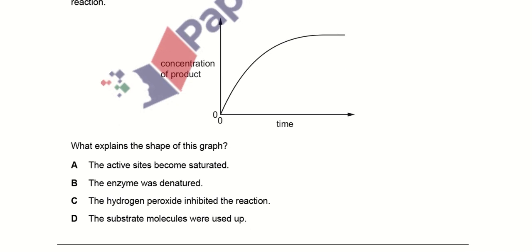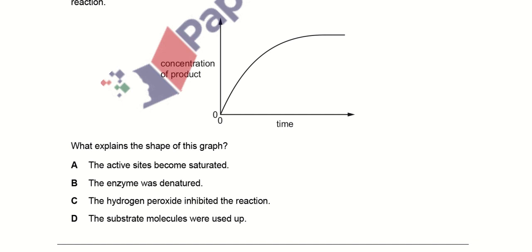Which explains the shape of the graph. The active site becomes more saturated. No, active sites do not become more saturated. They are using the substrate, converting it into the product with the passage of time, right? The enzymes were denatured, and the enzyme is not denatured here. It is present and it's performing the reaction itself.